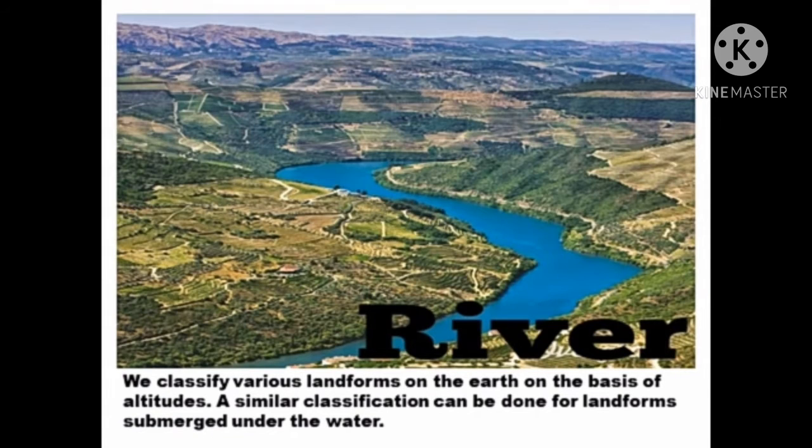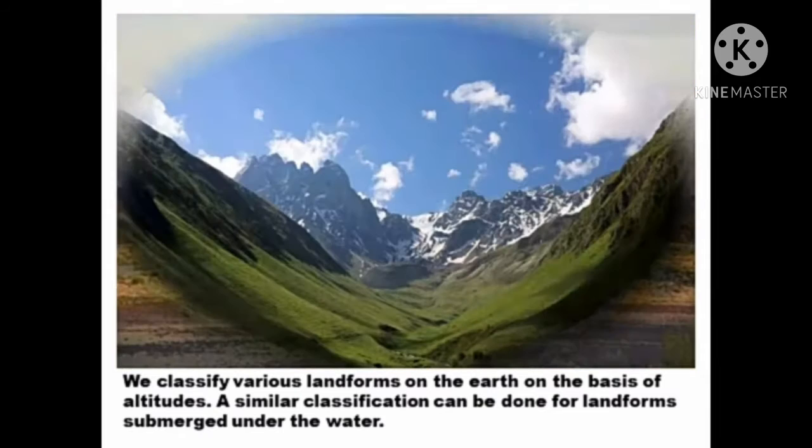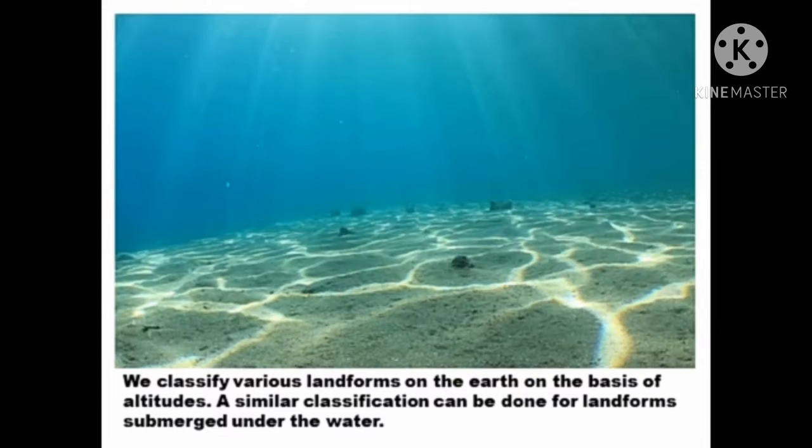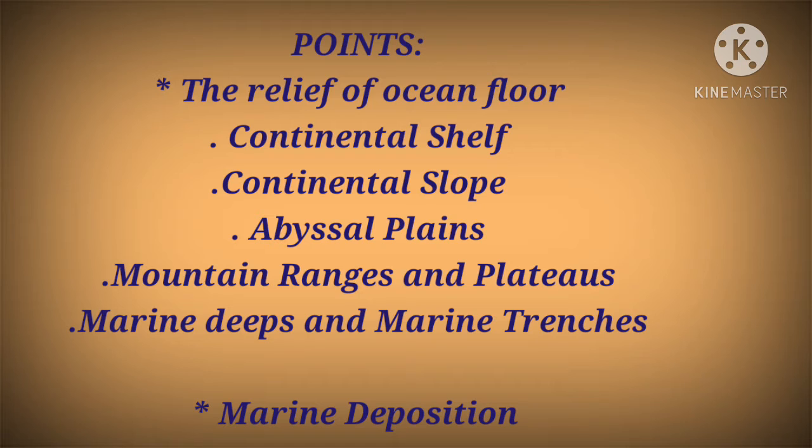We classify the various landforms on the earth on the basis of altitudes. There are mountains, rivers, valleys, plateaus. These are the altitudes. A similar classification can be done for the landforms submerged under the water. So today we'll learn the relief of ocean floor, continental shelf, continental slope, abyssal plain, mountain ranges and plateaus, marine deeps and marine trenches, marine deposition, etc.